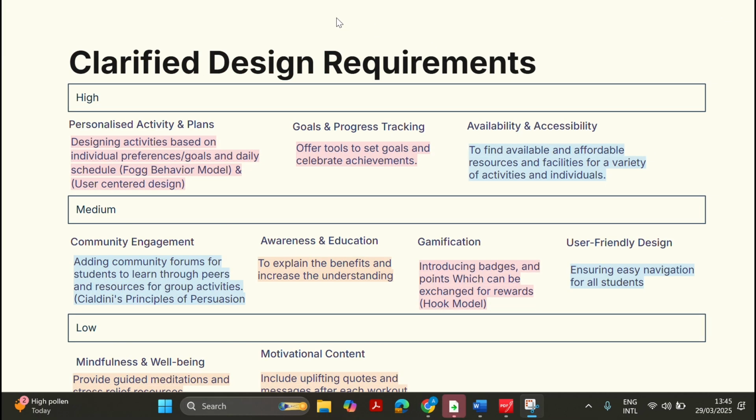So, for the design requirements, I'm just quickly going to go through the key elements of the app. The app uses inputted goals, schedules, and preferences to provide personalized activities and plans. With those set plans, users are able to achieve their goals and also view and track their progress over time. Not only that, the app also connects users to available and accessible resources to further assist their movement habits. There are also a few design requirements that aren't shown in the actual prototype, but they would be part of the app, they just aren't part of the user flow that I chose.